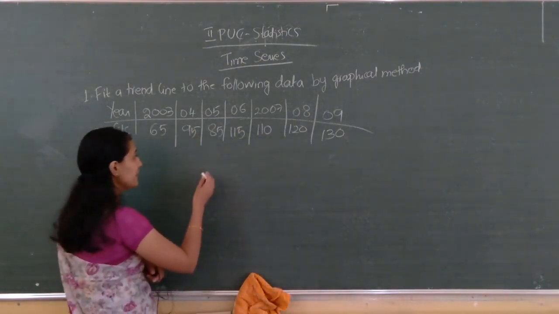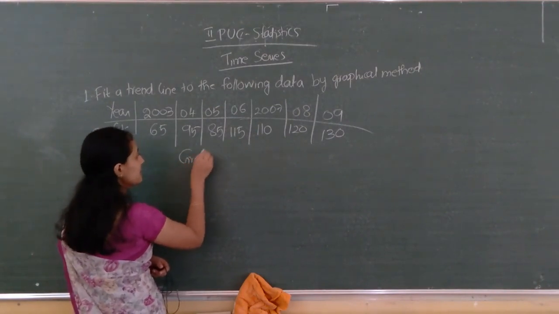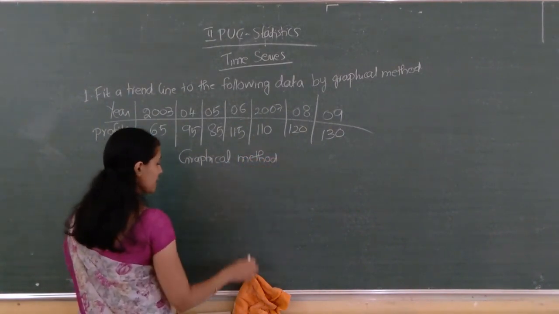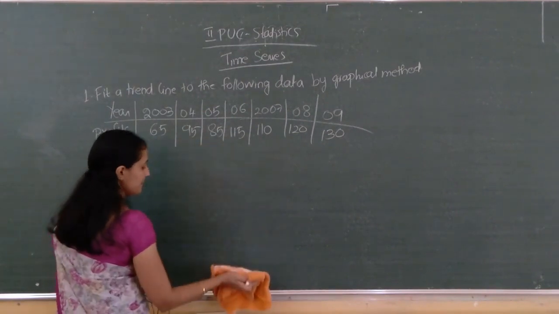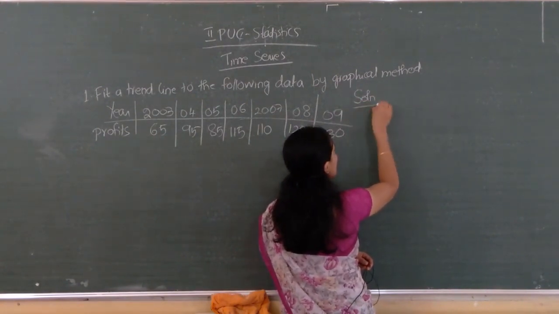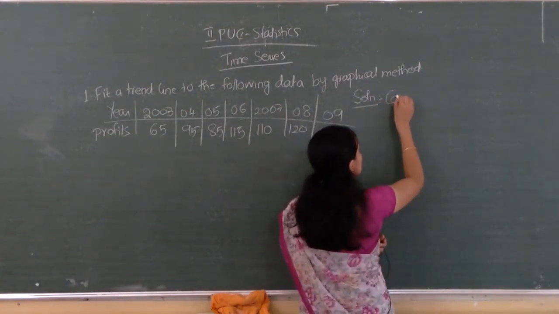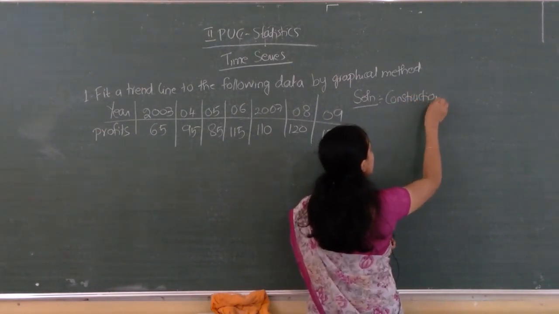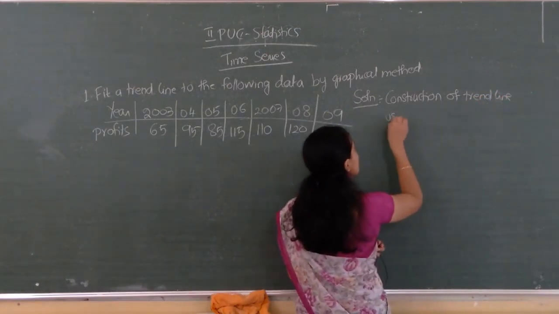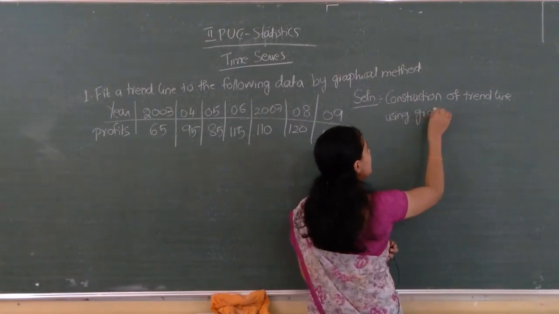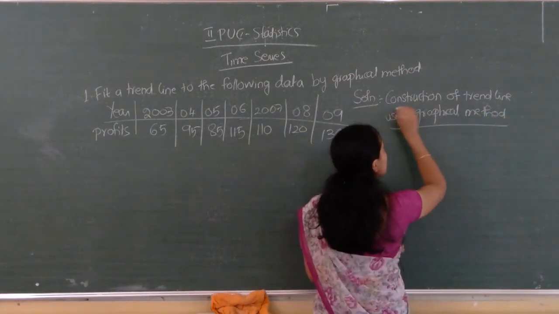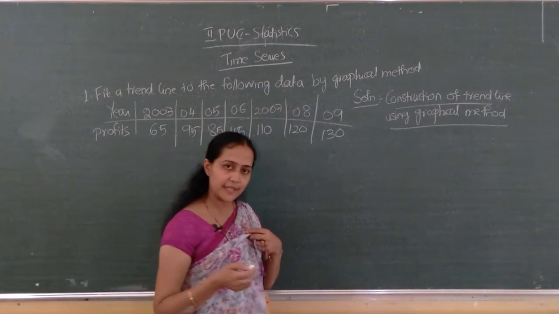So the title is construction of trend line using graphical method. Write the title first.